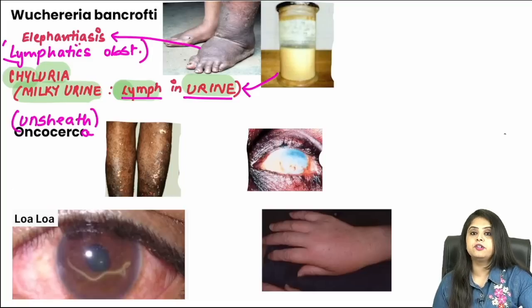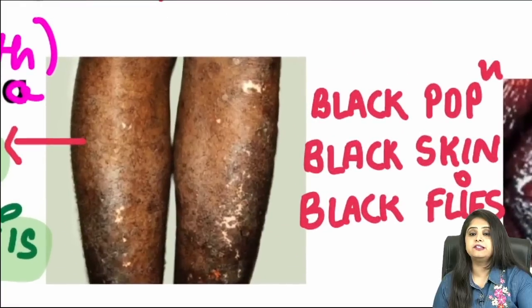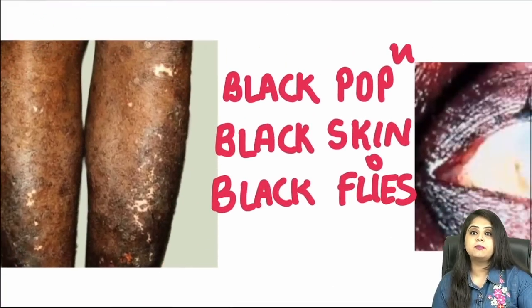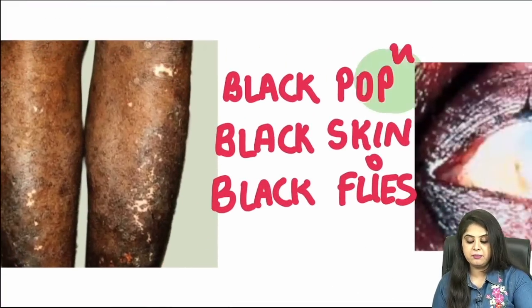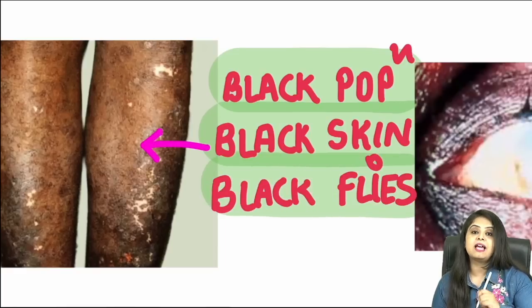But what do I see over here? It is causing something very, very important, that is known as leopard skin or dermatitis. If you look very carefully, the skin has become very, very black. You know how I've learned Onchocerca? Everything about it is black. This is usually seen in the black population. I can see that the patient is having black skin, which you've called the leopard skin and dermatitis. And the vector for this is going to be black flies. So if they mention black population, black flies and black skin, they're talking about Onchocerca.